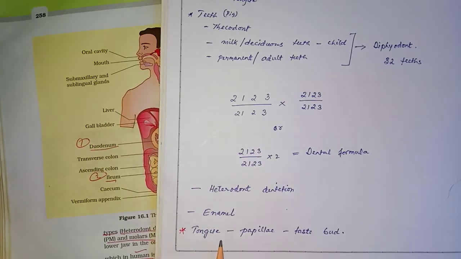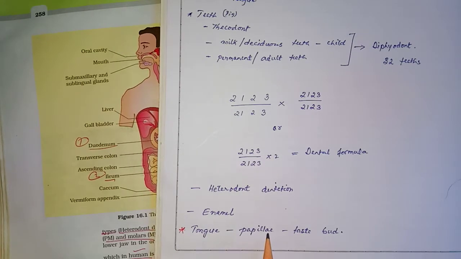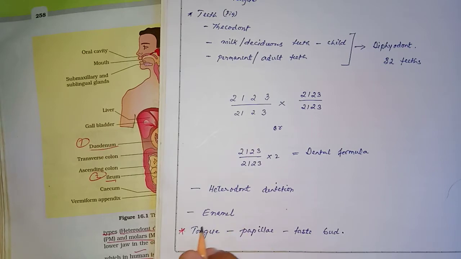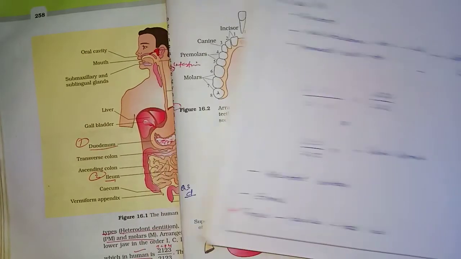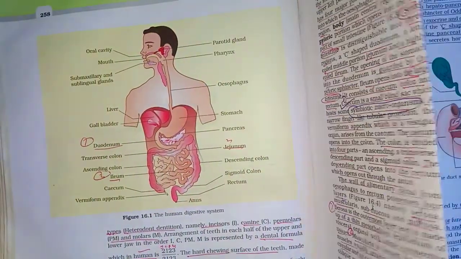The second is the tongue. The tongue is composed of many projections called papillae. On the surface of the tongue we have many projections called papillae, and these papillae consist of taste buds. So it is through these papillae that we can identify different types of tastes in the food. Now the oral cavity.